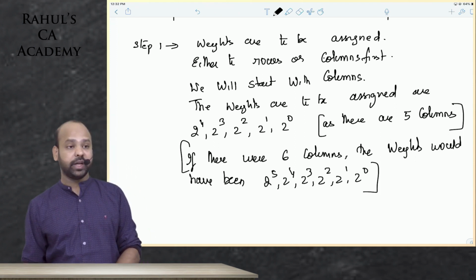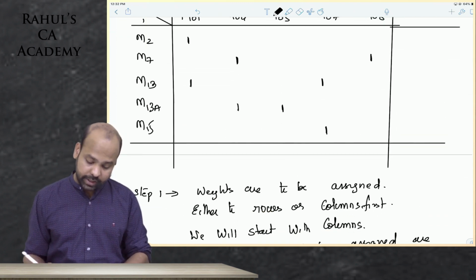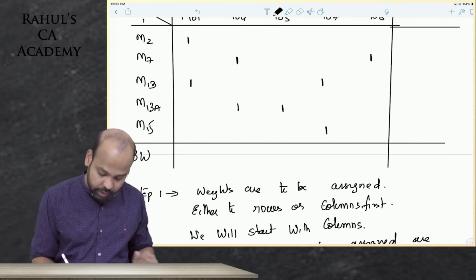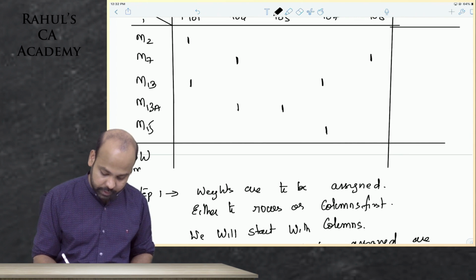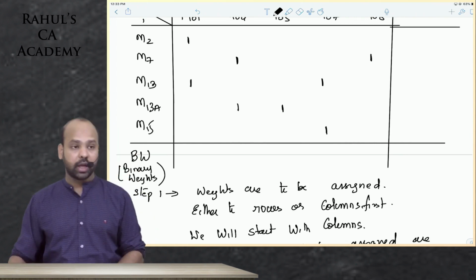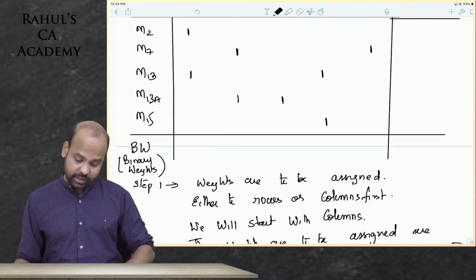This would have been the weights, guys. I repeat, these are called binary weights, BW, binary weight.